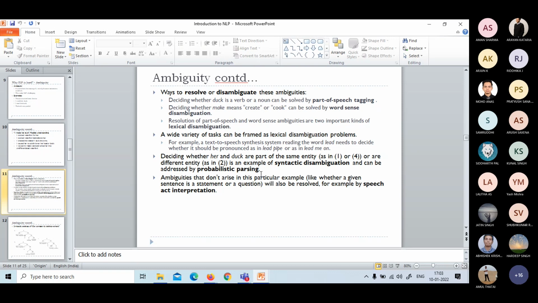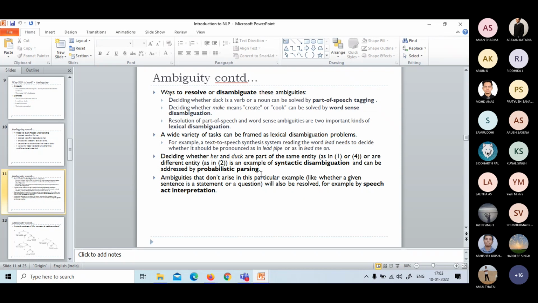And likewise, make, what does it mean by make? Does it mean create or cook? This can be solved using word sense disambiguation, because I discussed different senses. Suppose I take bank. Bank can be used as a verb as well as a noun. Banking, if I do banking, bank is a verb. And if I say I go to the river bank, it is a noun.